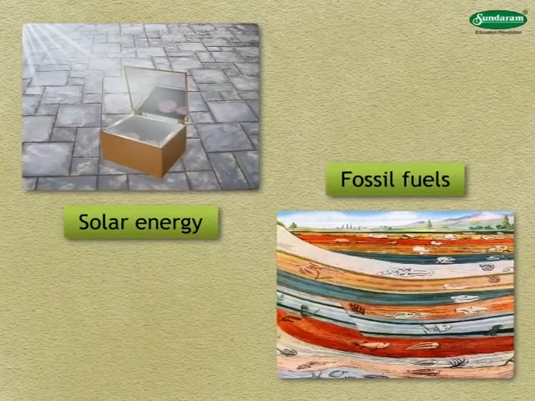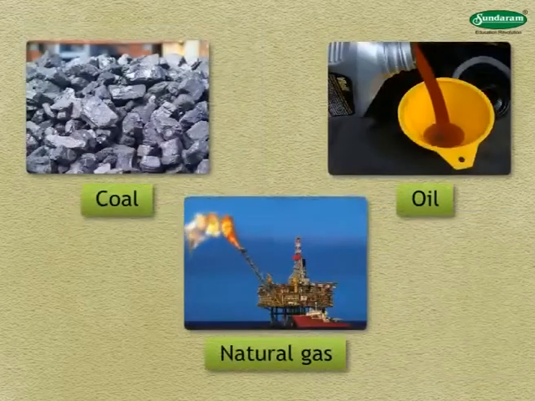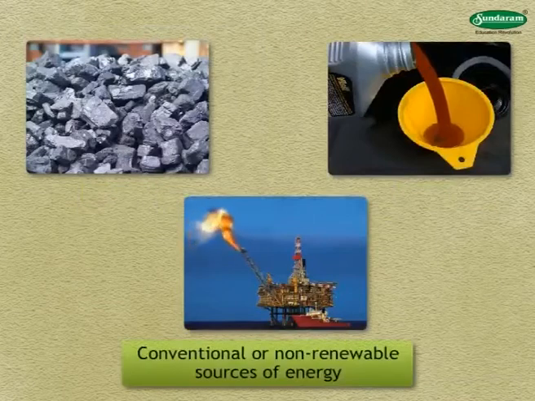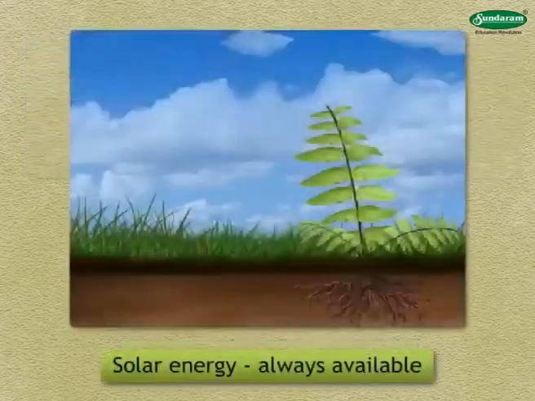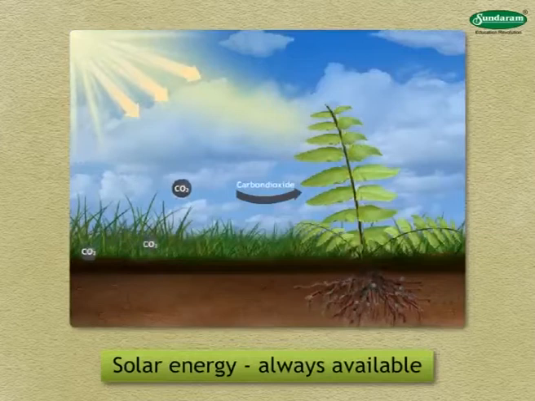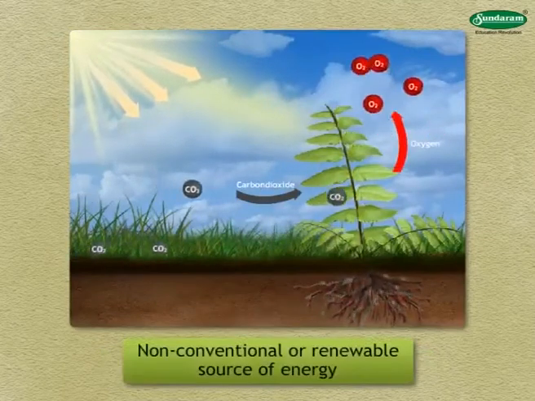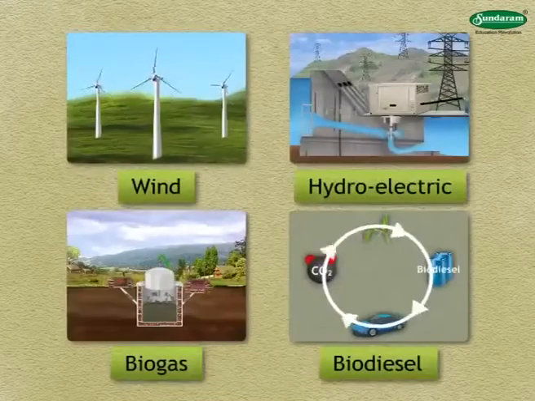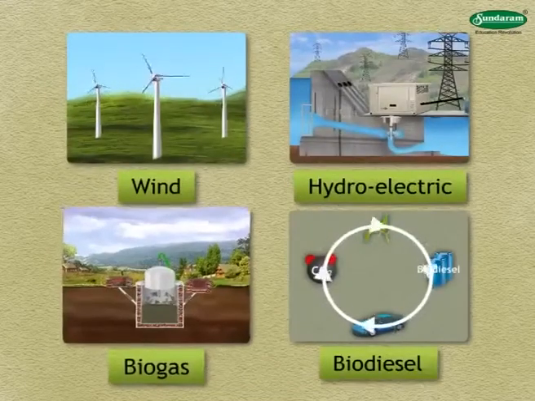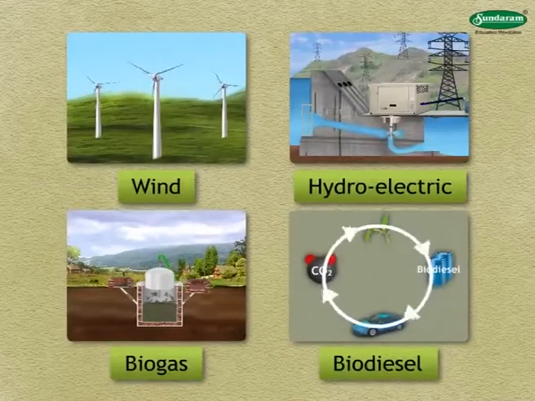Deposits of fossil fuels like coal, oil, natural gas, etc. are limited, so they are called conventional or non-renewable sources of energy. That is, they cannot be produced anew. Solar energy, on the other hand, is always available, so it is called non-conventional or renewable source of energy. Some other renewable sources of energy are wind energy, hydroelectric energy, biogas, biodiesel, etc.